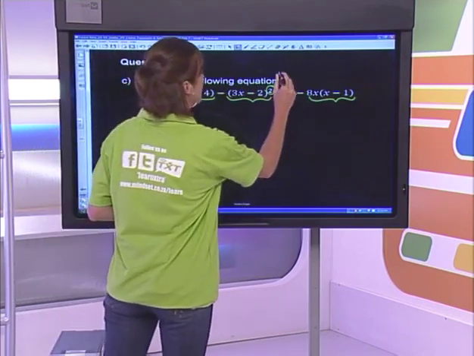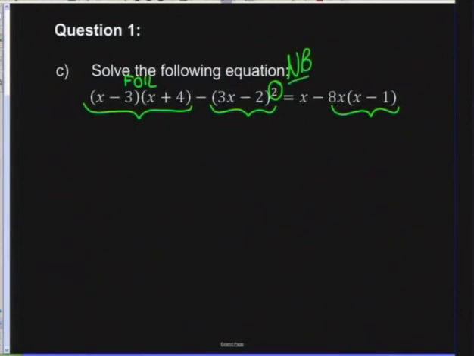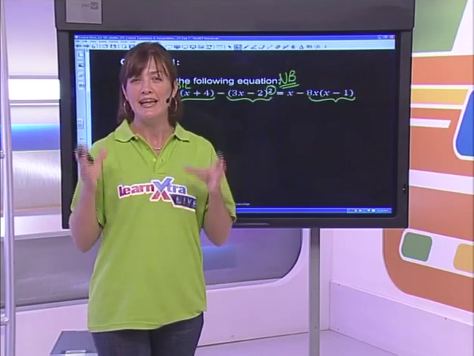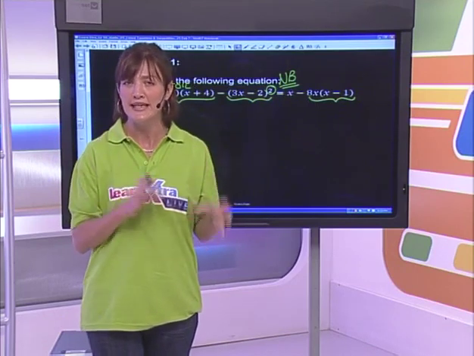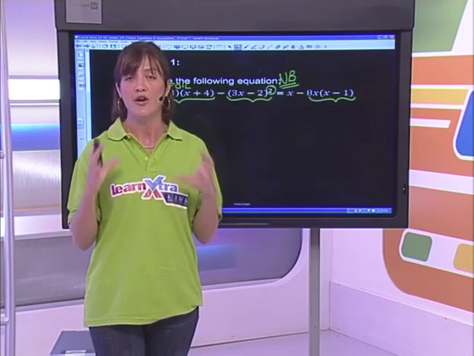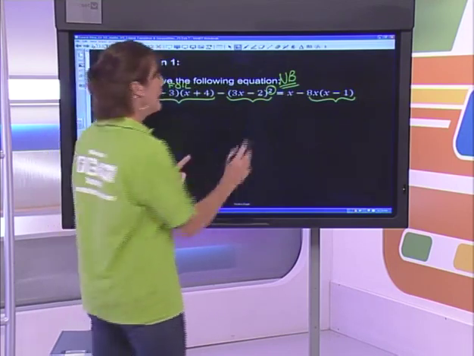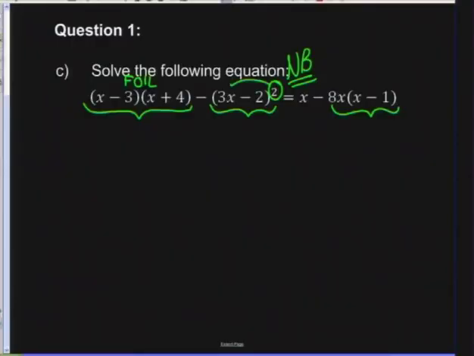Please, I'm going to put a big NB over here because, guys, lots of you make this mistake over here. You've got a binomial that is being squared. Now, let me show you what the typical mistake is, and hopefully you are never going to do this. Okay, this is what a lot of people make the mistake of doing. They think that we're going to take squared, and we square the first term, and we square the second term, and we think that the answer is 9x squared plus 4.